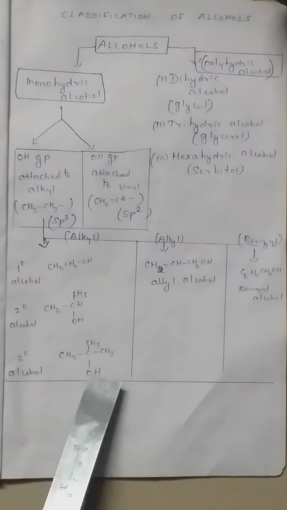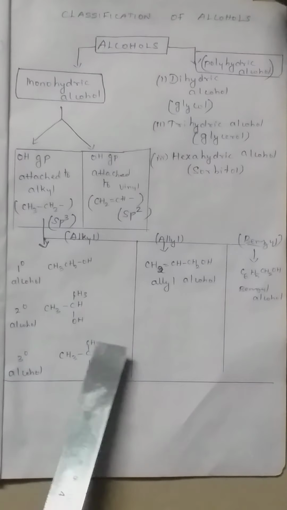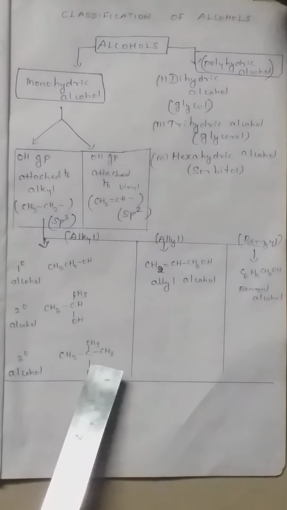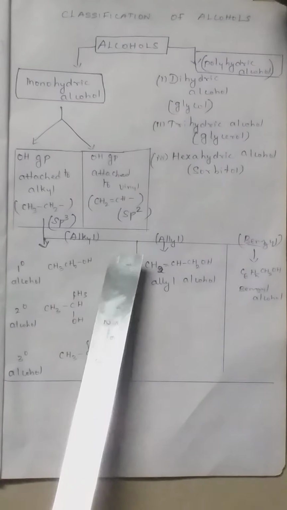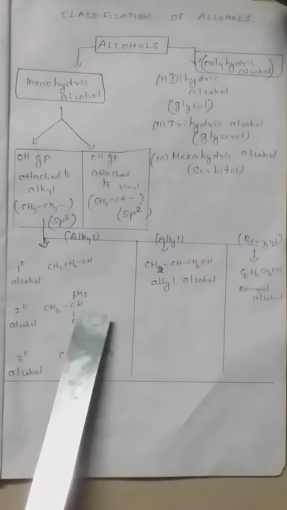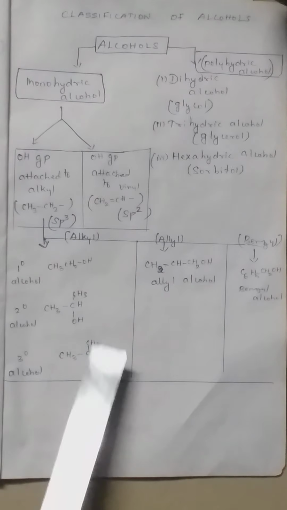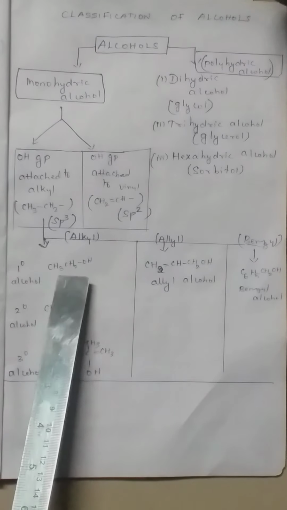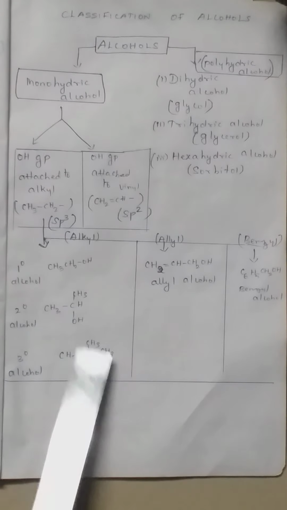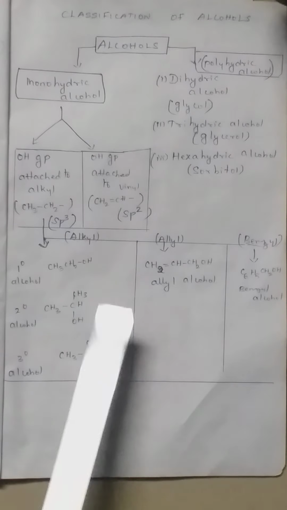If the OH group is attached to a carbon which contains three methyl groups, we call it a tertiary alcohol. So these are all alkyl alcohols: methyl, ethyl, propyl, isopropyl, butyl.